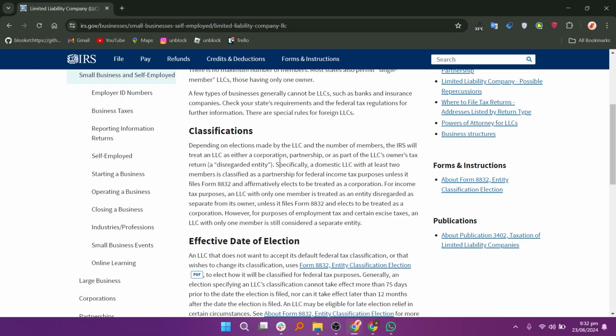For income tax purposes, an LLC with only 1 member is treated as an entity disregarded as separate from its owner, unless it files Form 8832 and elects to be treated as a corporation. However, for purposes of employment tax and certain excise taxes, an LLC with only 1 member is still considered a separate entity.